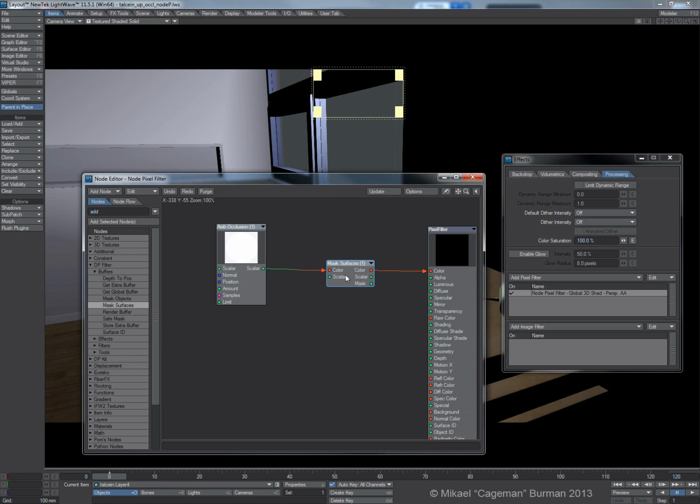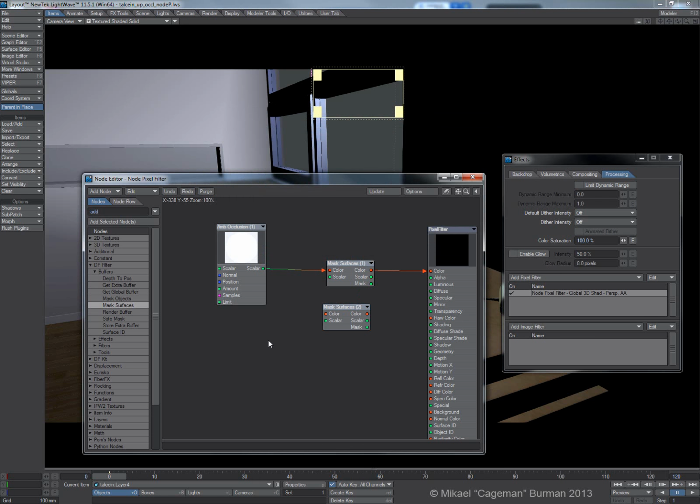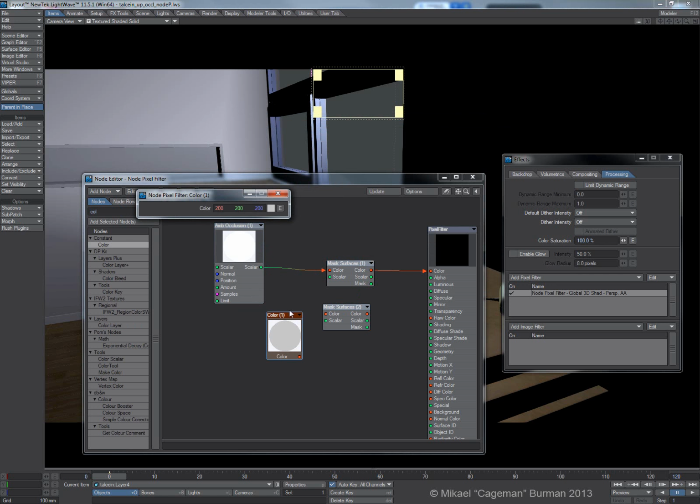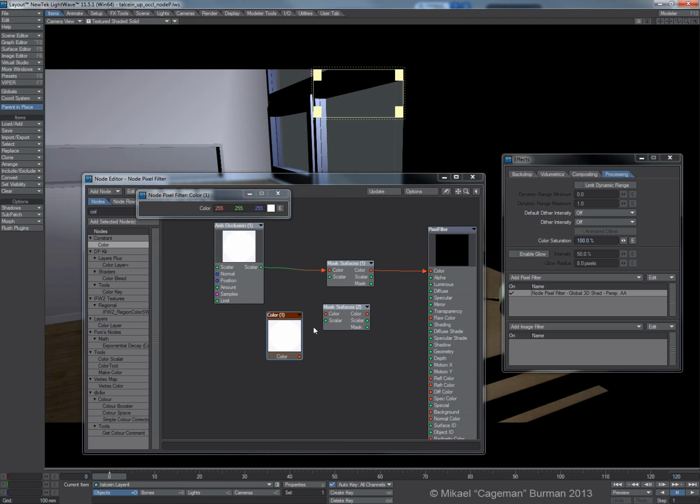So let's duplicate this and invert selection, so we just have the glass selected. And let's add a color, which should be completely white. Let's bring that one in here, and let's just take a look at that one.